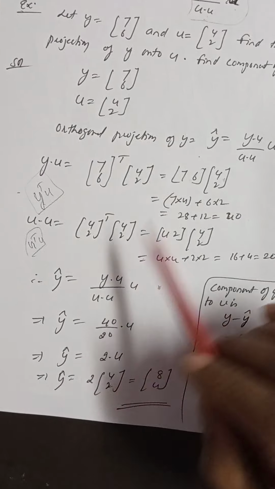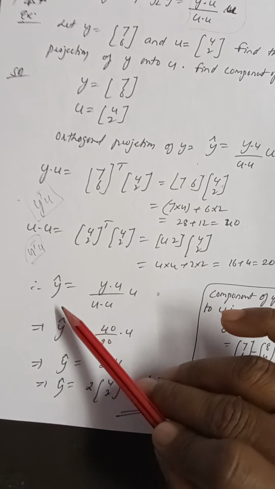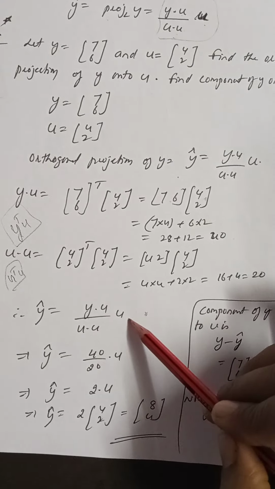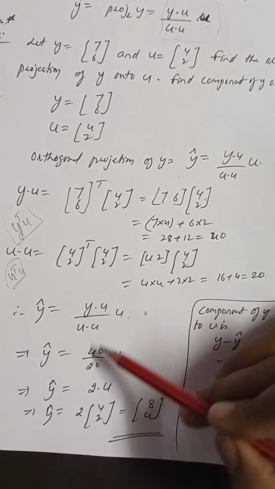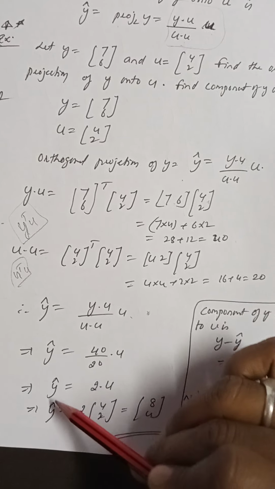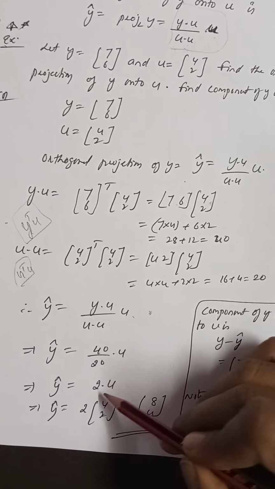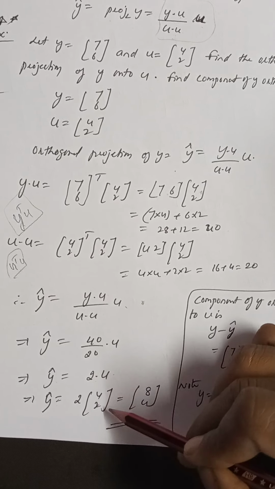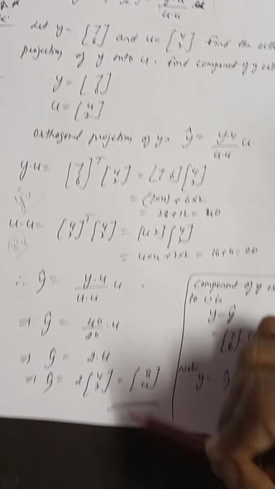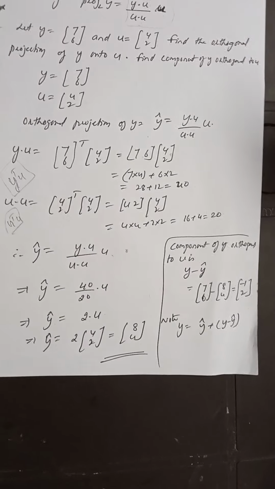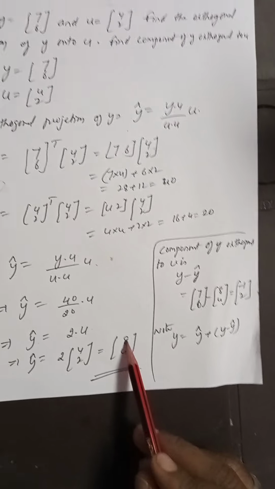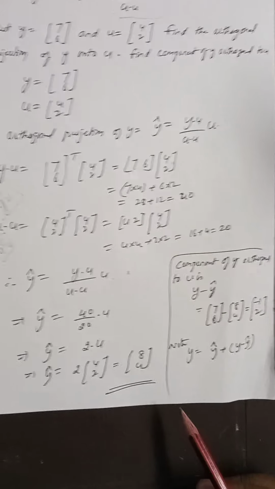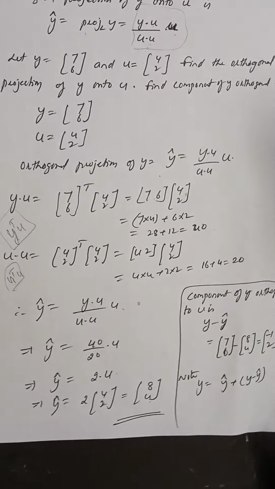Therefore, the projection of y on u is y cap = (y · u) / (u · u) times u. Therefore, y cap: y · u is 40, u · u is 20, times u. y cap is equal to 2 times u, that means y cap = 2 (4, 2). 2 4s are 8, 2 2s are 4. We are multiplying the matrix by a scalar. You will get this one, (8, 4). (8, 4) is called what? The orthogonal projection of y onto u.